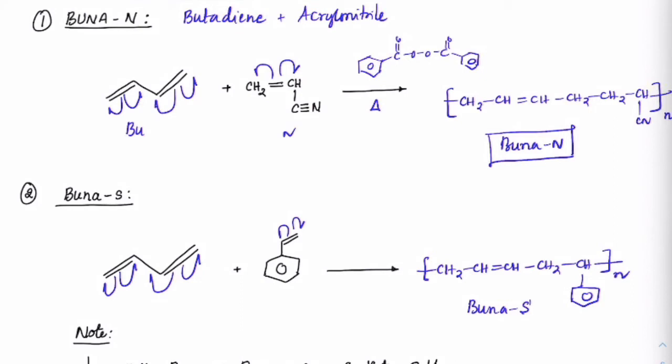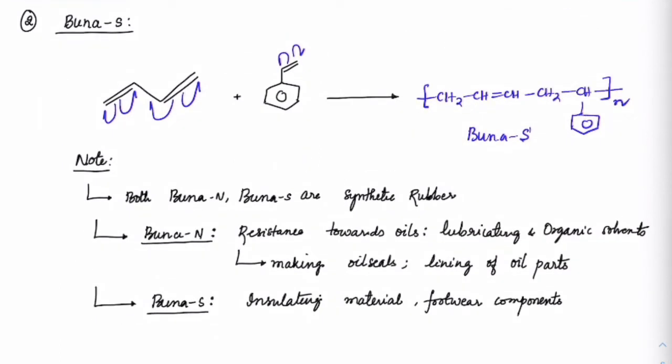See, so far we have been revolving around ethene, butadiene, isobutylene, styrene and acrylonitrile. Okay, practice mostly in this. All right. Now, if you check out both Buna N and Buna S, these are synthetic rubbers. Buna N is mainly used because it has resistance towards oils. Got it? So it is used with lubricating oils and organic solvents, and as oil seals.